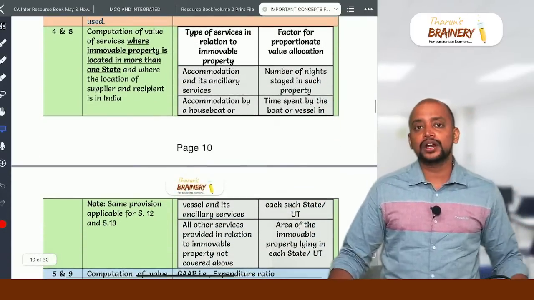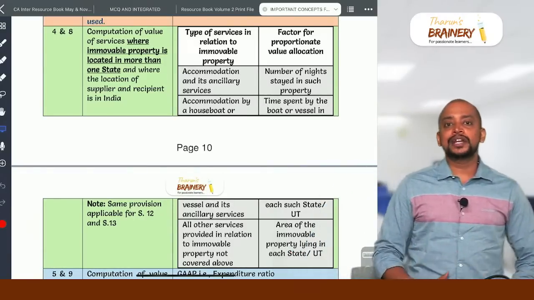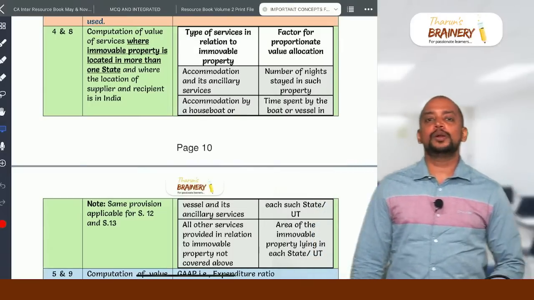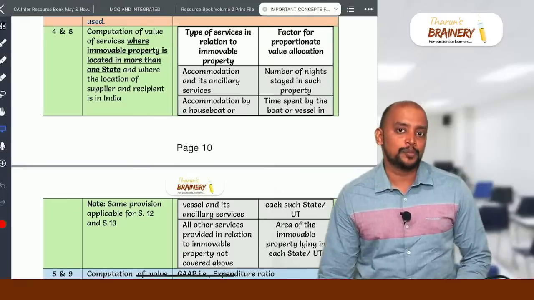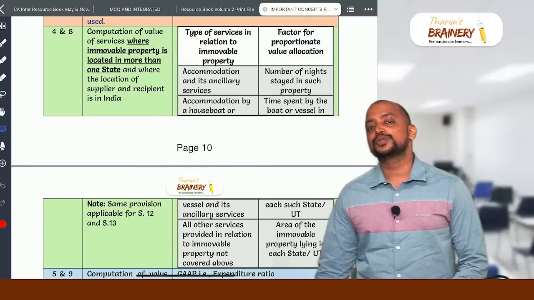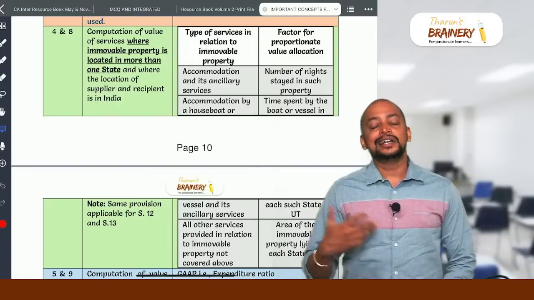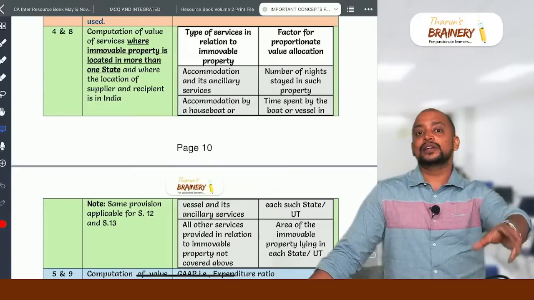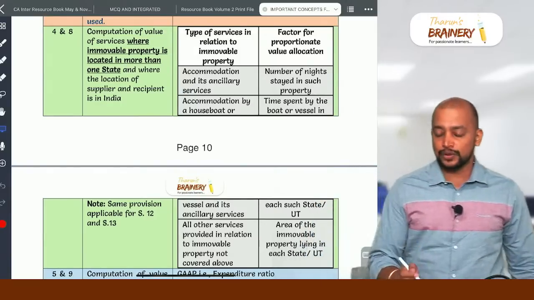Then Rule 4 and Rule 8, which talk about renting of immobile property. As per Rule 4, in case of Section 12, if both supplier and recipient are located in India, for renting of immobile property, the place of supply will be taken as the location of that immobile property. And what if the immobile property is in more than one state? Then Rule 4 is applicable. Same way, in case of Section 13, renting of immobile property, the service in relation to immobile property, we will be taking the location of the immobile property. What if the immobile property is in more than one state? Then Rule 8 will be applicable.